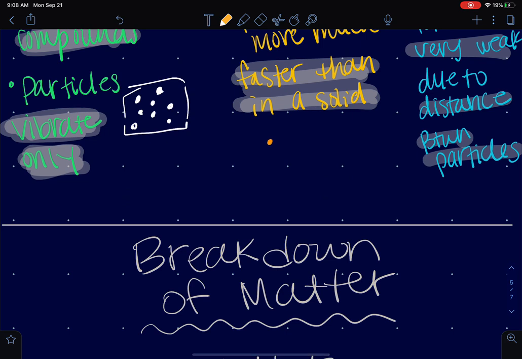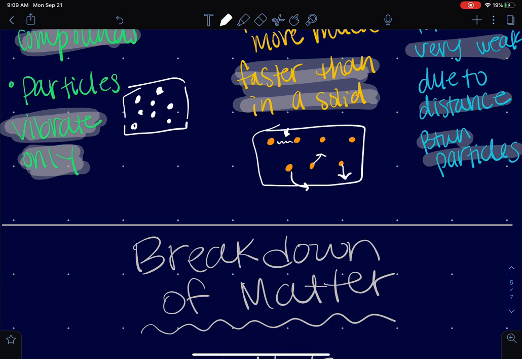Your solids are really, really close together. Your liquids may be further apart, and they could move past each other if they needed to. That is because the attraction is lower, because they have more heat. A liquid is hotter than something that's frozen. So the attraction is a little bit further apart so that they can move past each other. They can go around each other, but they are all held in this container.